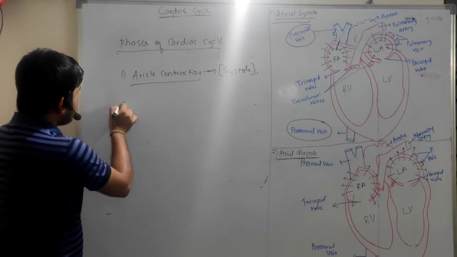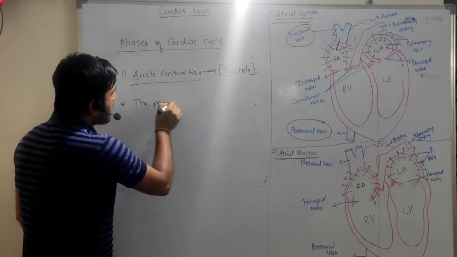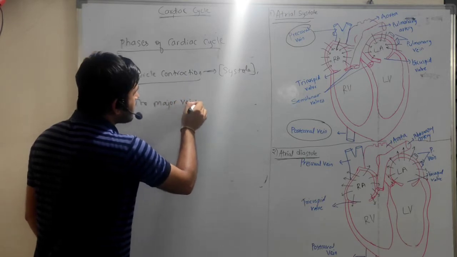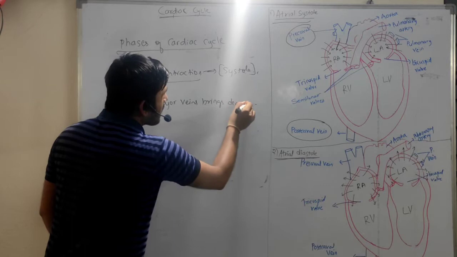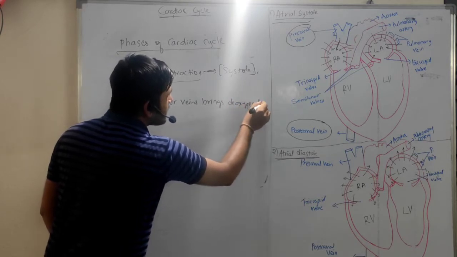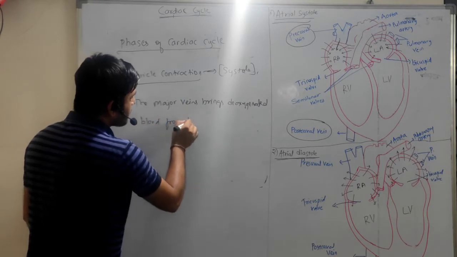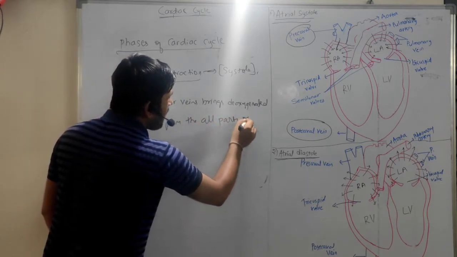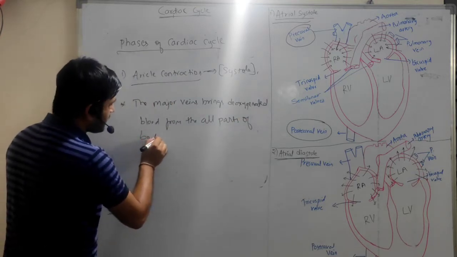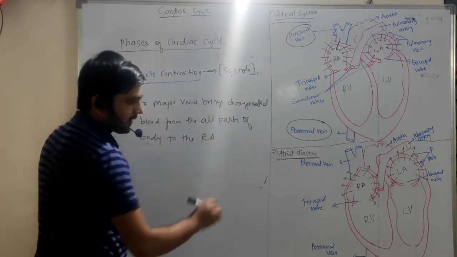The first point is that the major veins bring deoxygenated blood from all parts of the body to the right auricle.